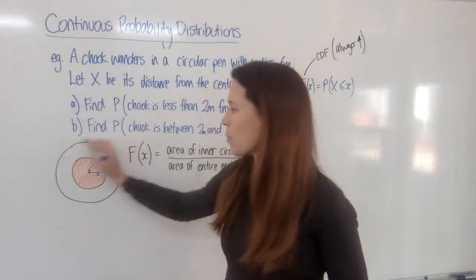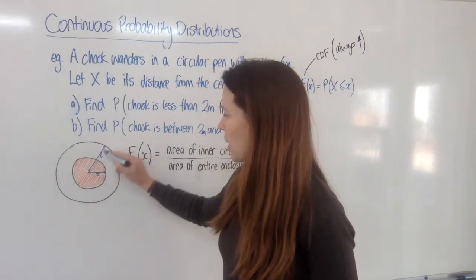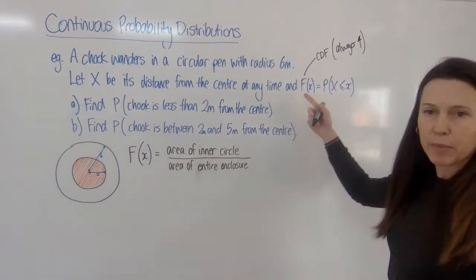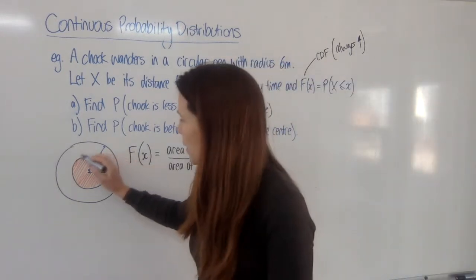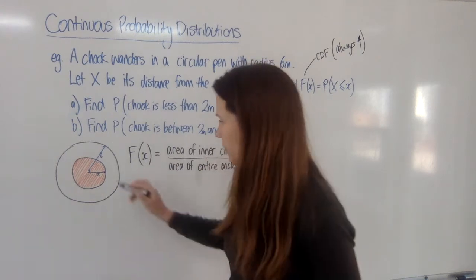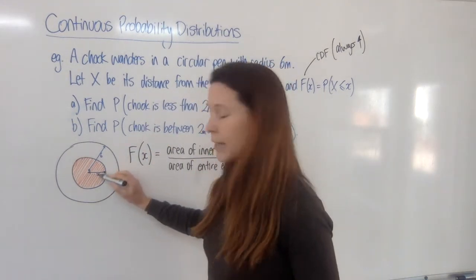So the first thing that I would do here, before even reading the rest of the question, is to draw a picture and say, here I've got my circular enclosure, it's got a radius of 6 metres, and if what I'm interested in is the probability of the chook being a certain distance from the centre, let's make that defined area of a certain distance from the centre, and because we know that it will have a set radius, we can call that radius little x.